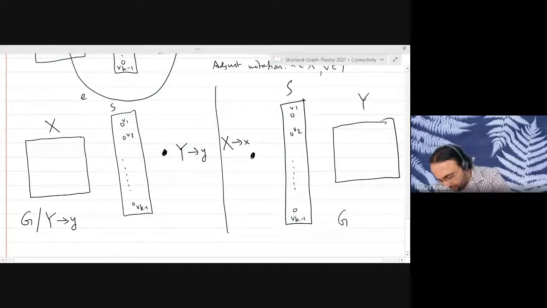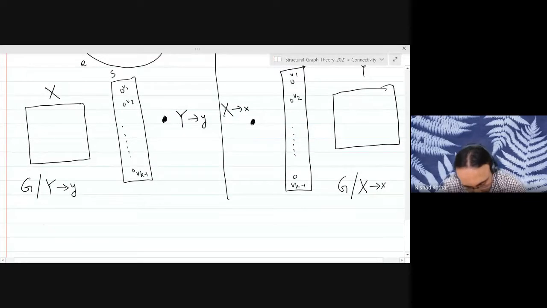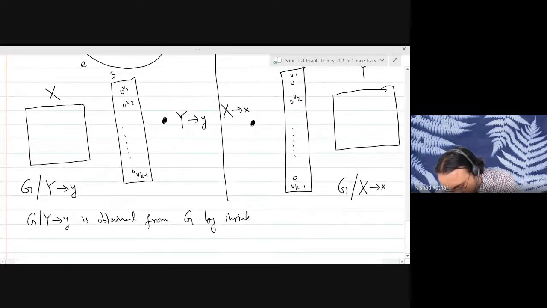So this is the graph G, shrink big X to small x. I'll write it in words: G shrink Y is obtained from the graph G by shrinking the set capital Y into a single vertex.